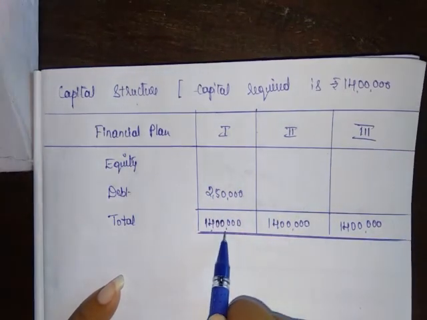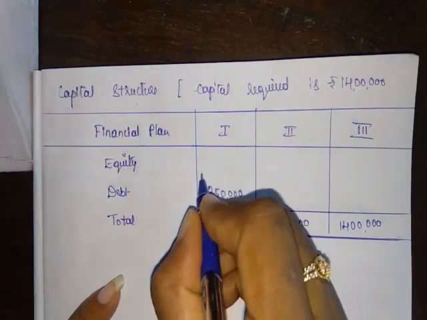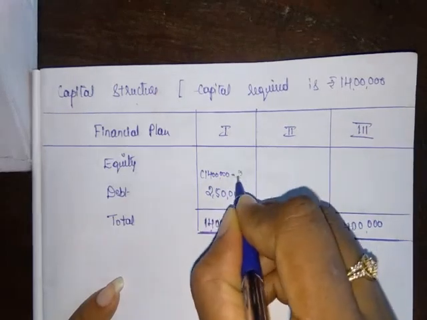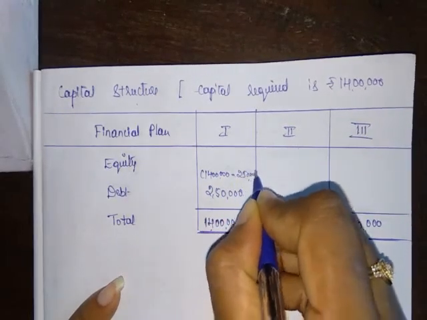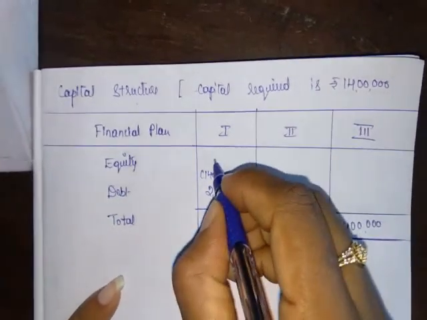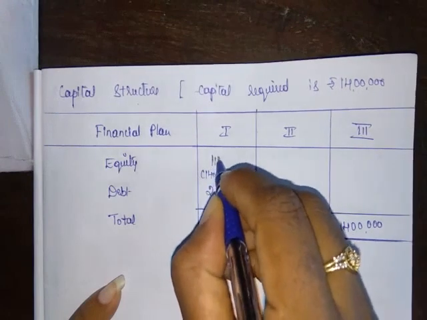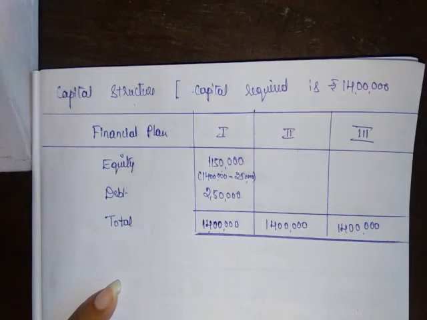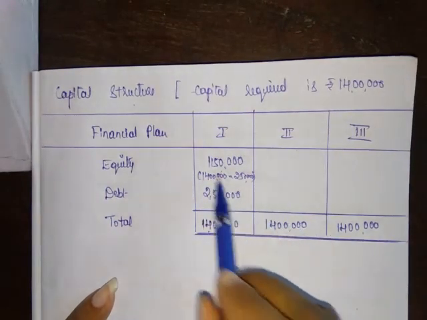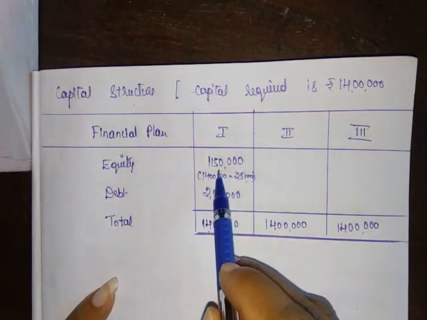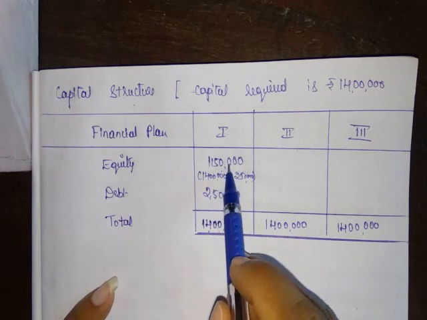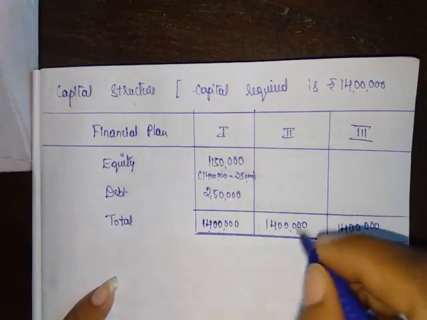If 2 lakh 50,000 is debt, what about the equity? 14 lakh minus 2 lakh 50,000, so equity is 11 lakh 50,000 rupees. Number of equity shares is 11 lakh 50,000 divided by 100 face value, so 11,500 is the number of shares.